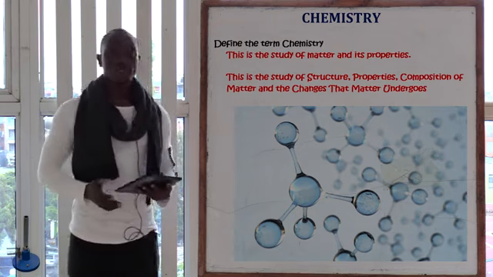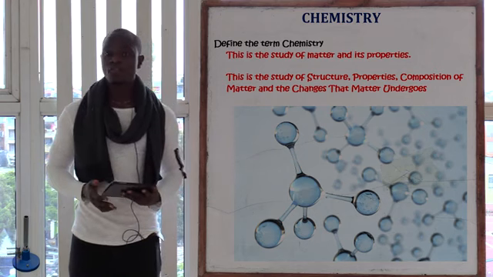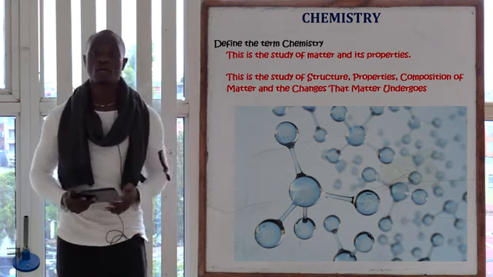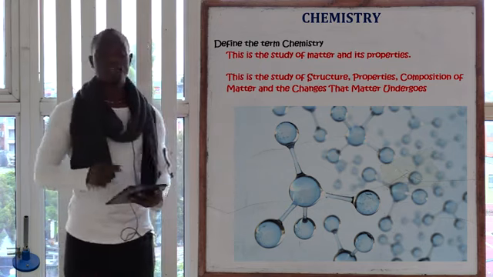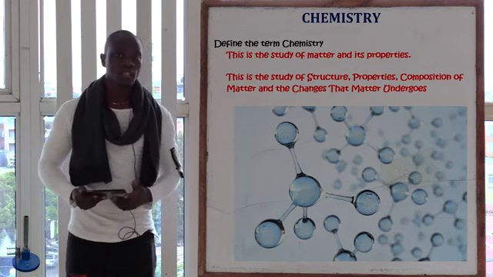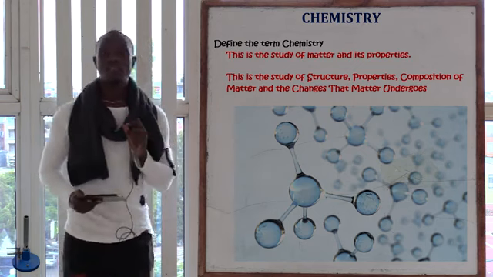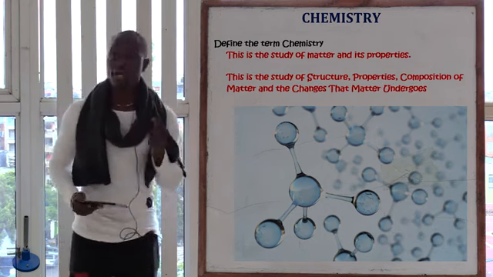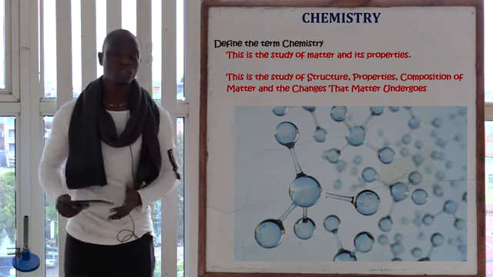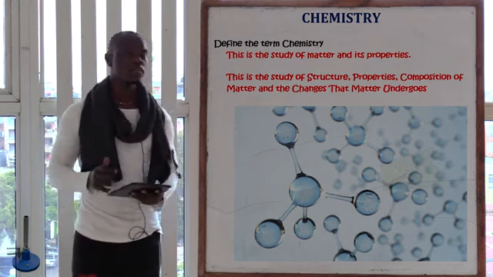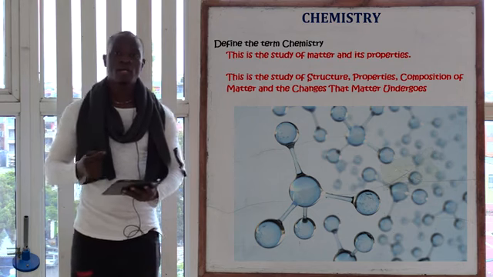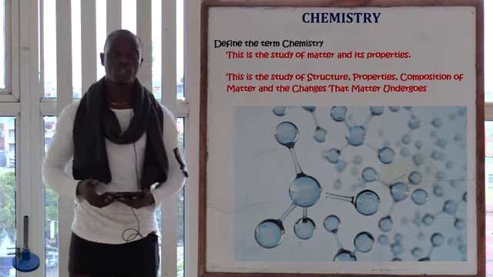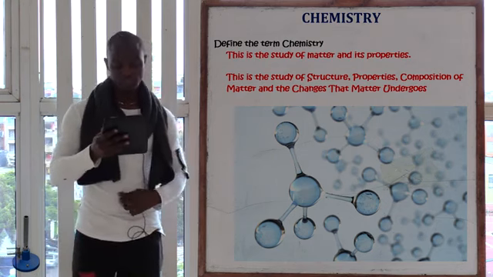Also, you can say that this subject chemistry is the study of the structure, properties and composition of matter and the changes that matter undergoes. If you give that definition of chemistry, you are going to get it right. However, if the question was asking define the term chemistry and you have been given about 2 marks, you cannot just say it's the study of matter and its properties. You should give the full definition of chemistry, whereby you'll say that chemistry is the study of structure, properties and composition of matter and the changes that matter undergoes. That full definition is the best definition to give.